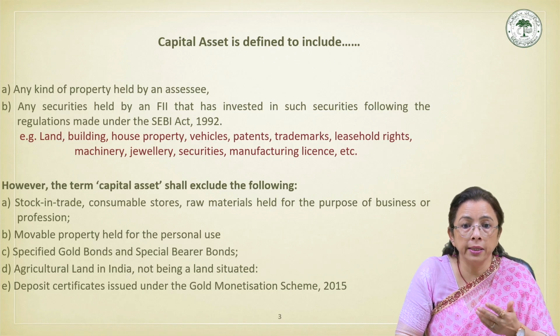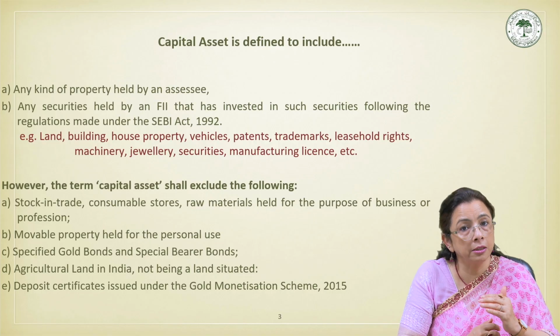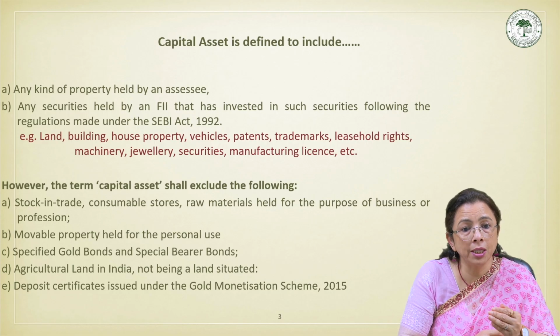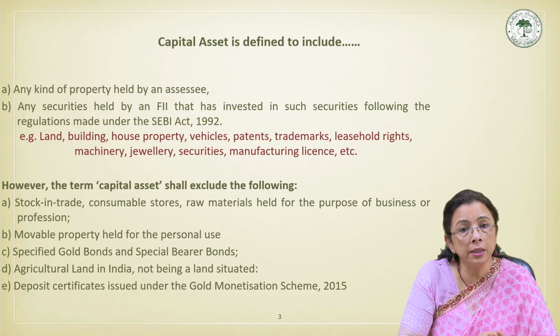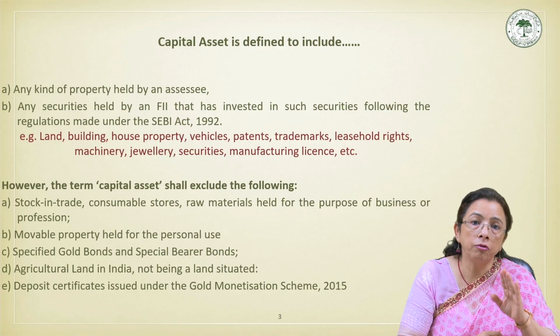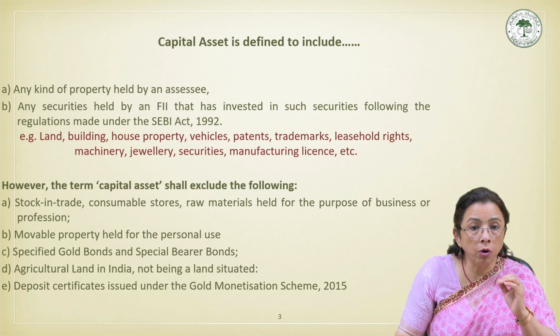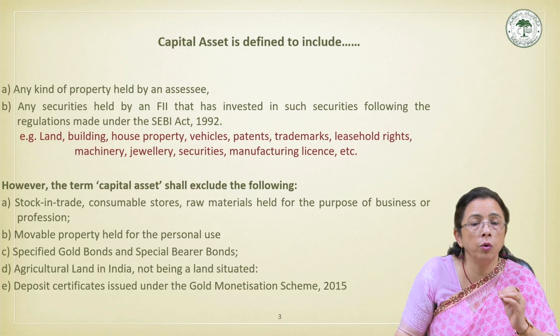Here I should say that the correct identification of the capital asset is very essential. Just a small tip: it is essential, as capital gain tax arises only on the transfer of capital assets, not anything else, under section 45. So I hope it is clear how we define capital assets and what is included or excluded.